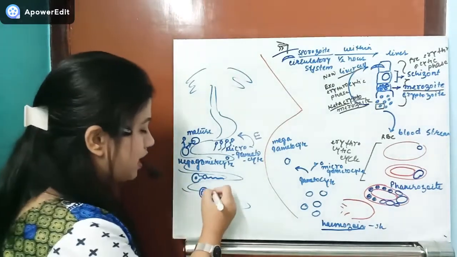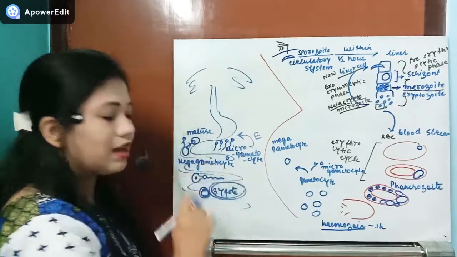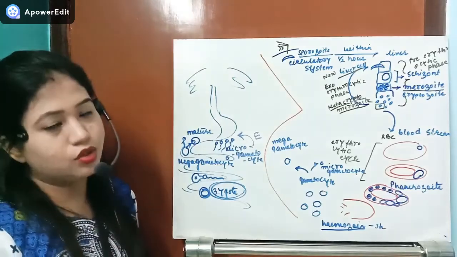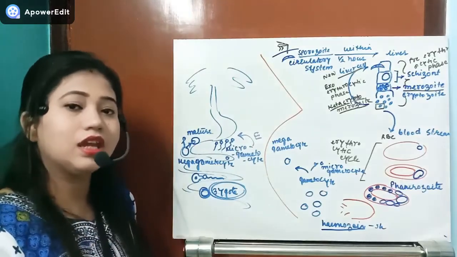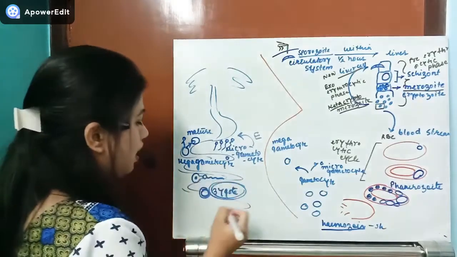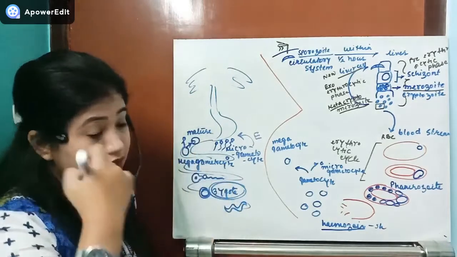This zygote will be developed inside the intestine itself, and that zygote will undergo the next stage. It will produce a worm-like structure, which we call the ookinete.